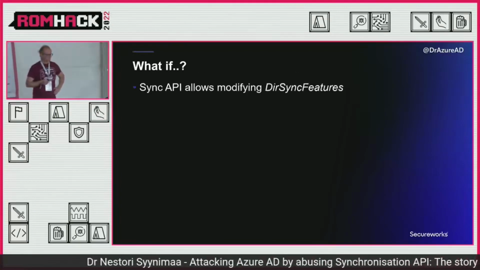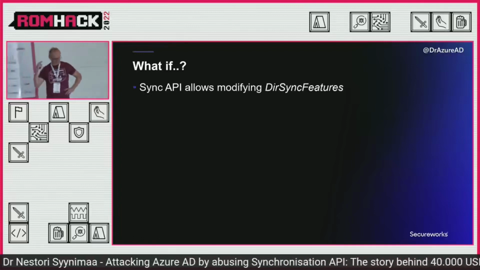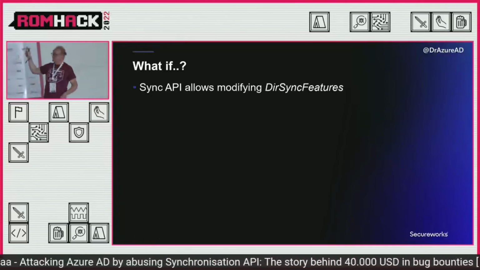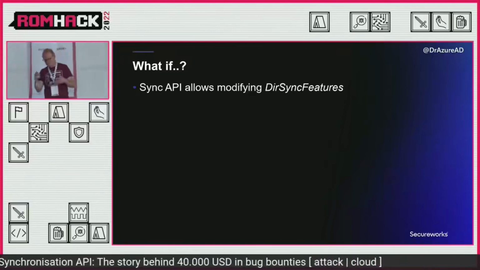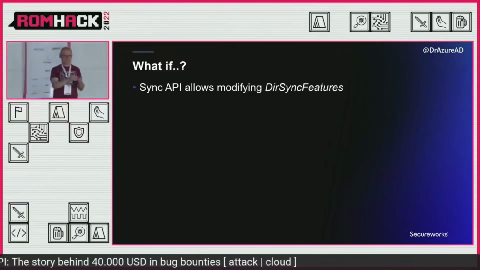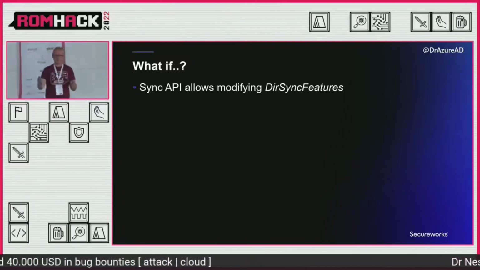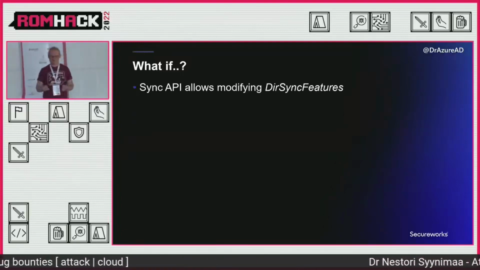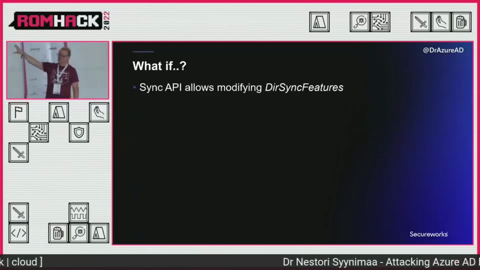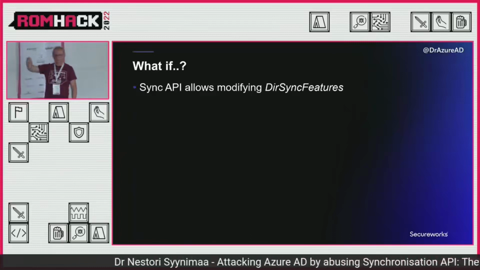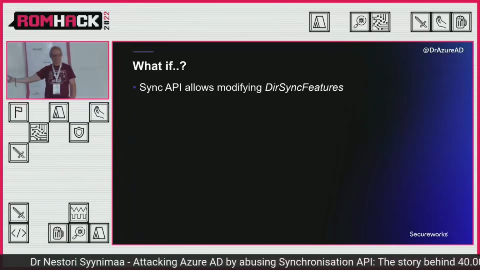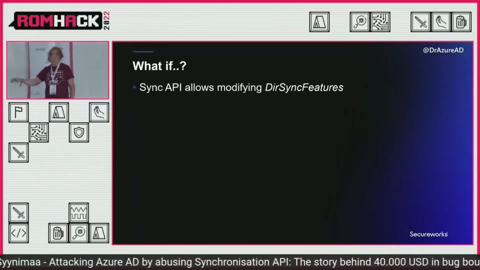The synchronization API allows modifying this sync features number, and the fix that was introduced was the command that you need to run, and to run that command you need to be global admin. But if you do this with the synchronization API, you only need to be the account that is doing the synchronization, so you don't need to be global admin.